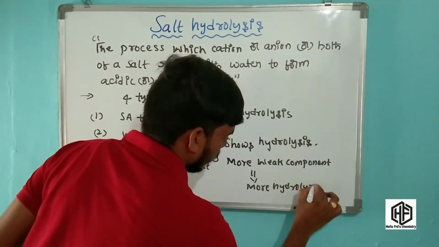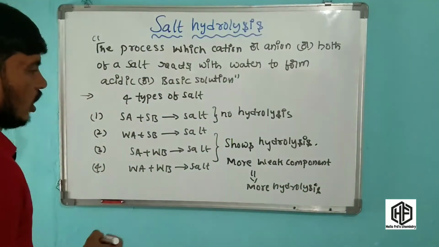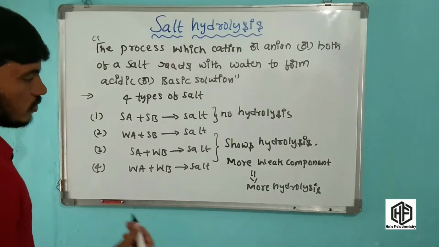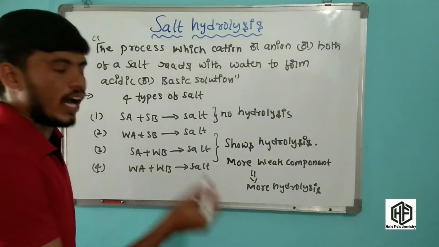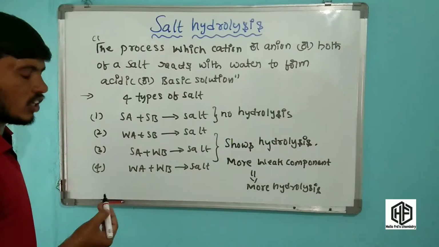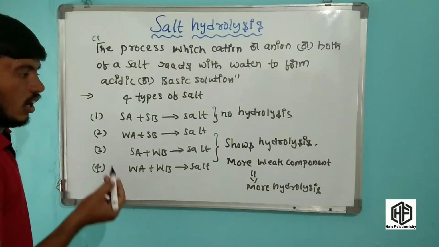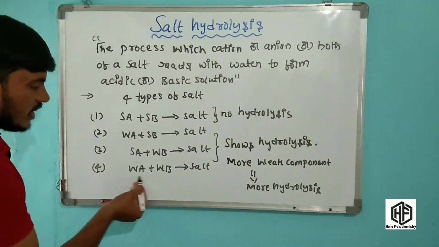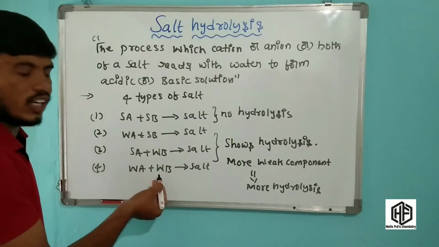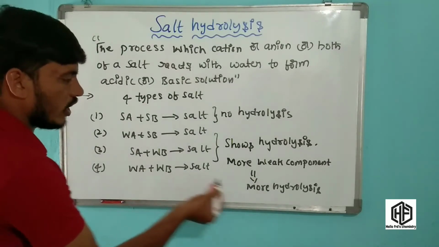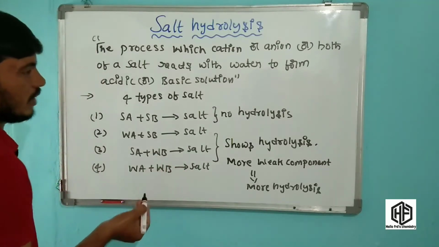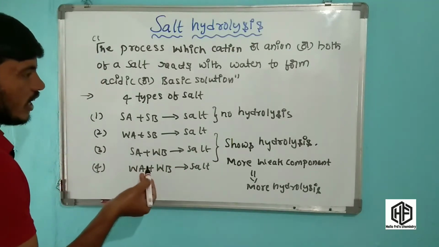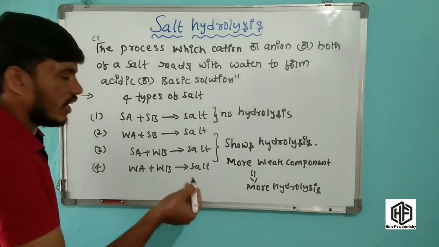Friends, in these four categories, in so many competitive exams, the question is: which one shows more hydrolysis among these four? The answer is the one with more weak components. In weak acid and weak base, more weak components are present, so it is called more hydrolysis. This is the basic introduction of salts. Next, I will explain one by one briefly.